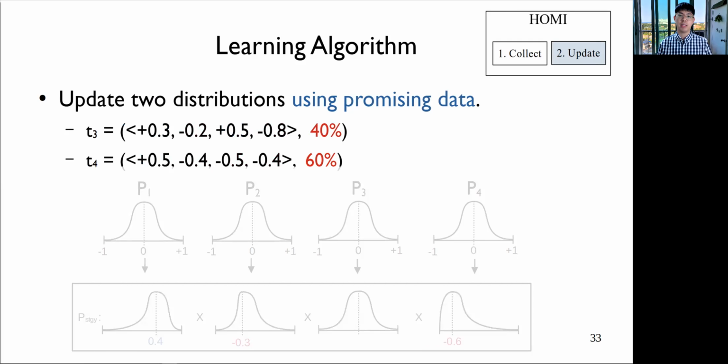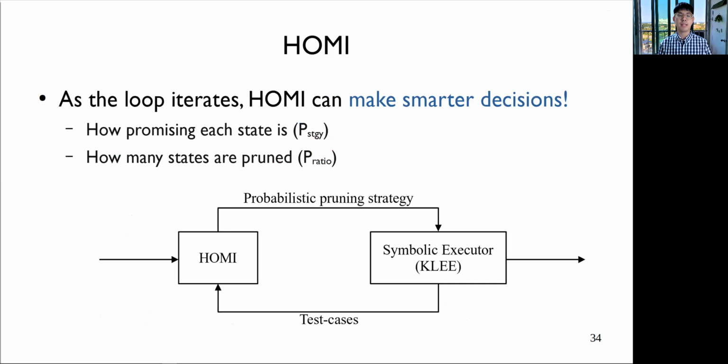Likewise, we update the pruning ratio so that the promising ratios such as 40 and 60% are sampled more than before. That is, as this loop iterates, the test cases are more accumulated, then HOMI is able to make smarter decisions about how promising each state is and how many states are pruned.